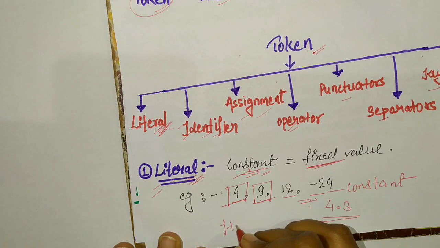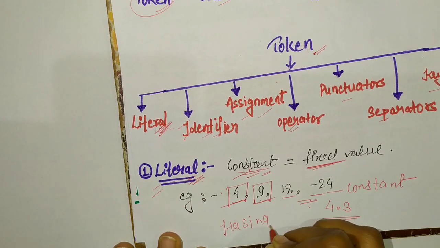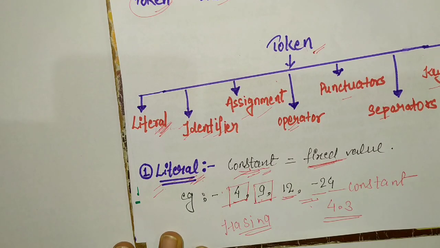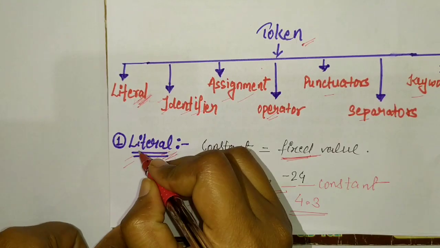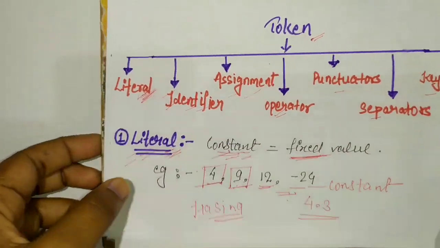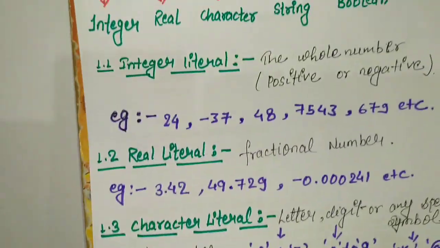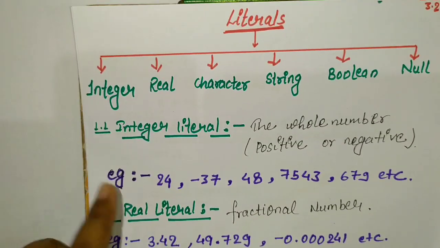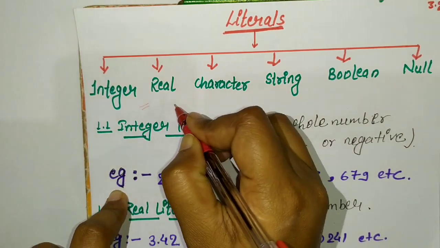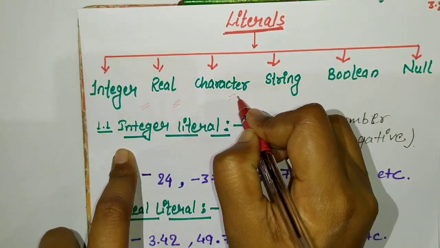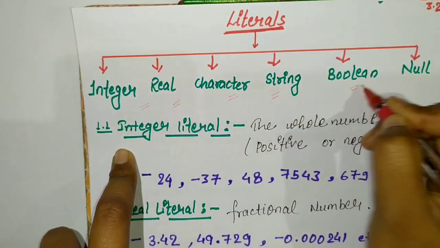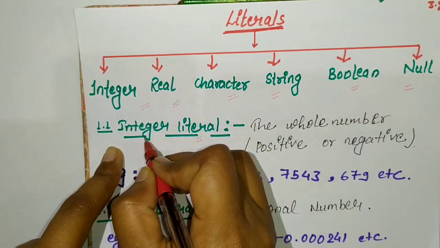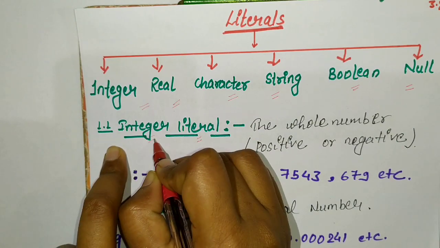Suppose I write my name. This is a literal. Here 12, this value is also a literal. The literal is also divided into different categories. So here are the different types of literals. First are integer literals, real literals, character literals, string literals, boolean literals and null literals. Literal means constant. First we will discuss integer literals.